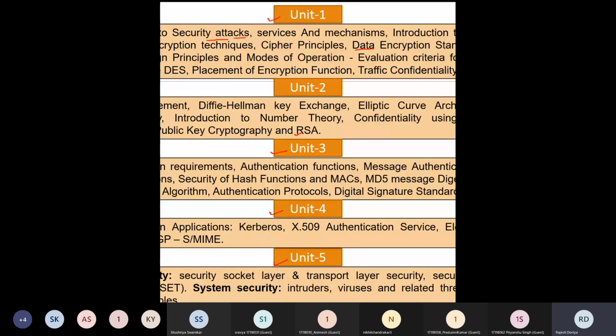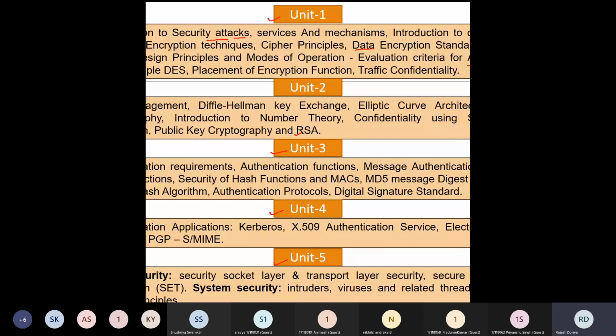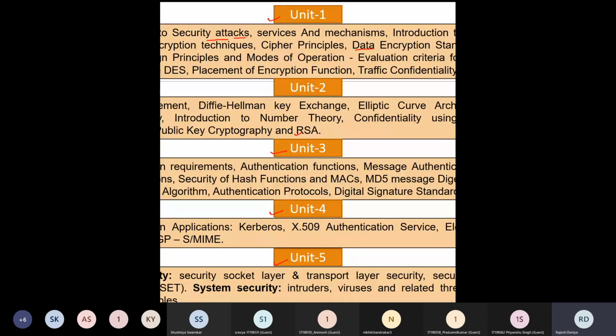So in total, this is the syllabus, and the major portion will be covered in your unit number 1 and 2. So if you got the concept, if you got the basics, which will be there in your unit number 1 and 2, then you will not face any problem in the rest of the 3 units. So this is what we are going to see in this semester in the cryptography subject.